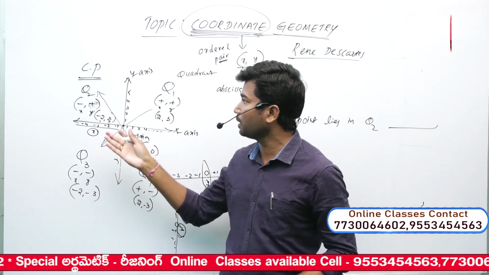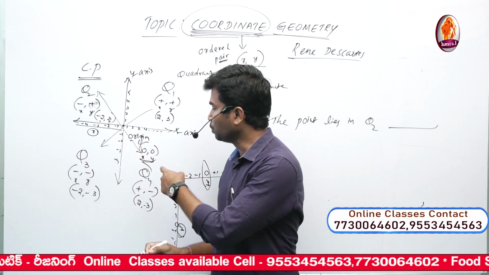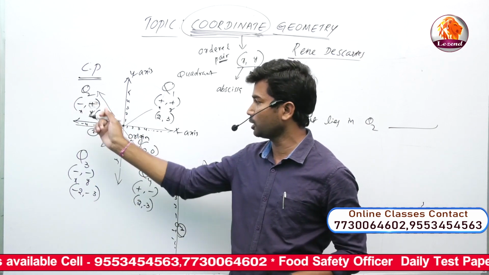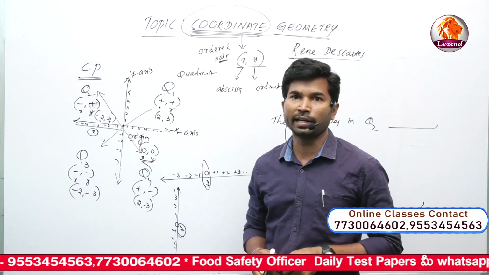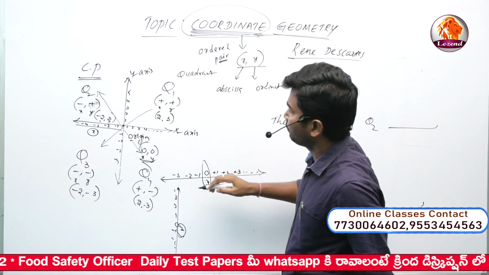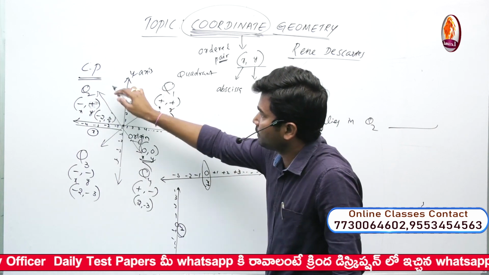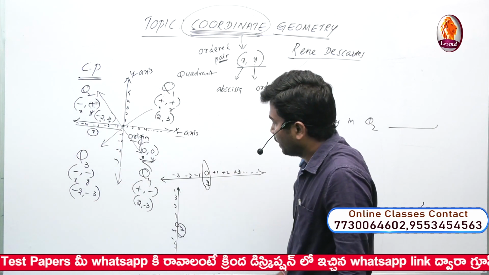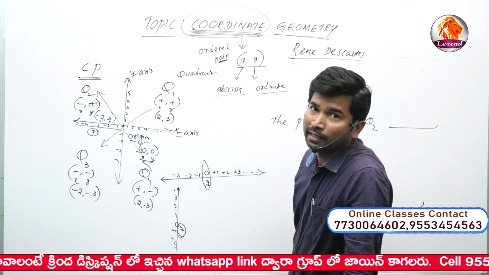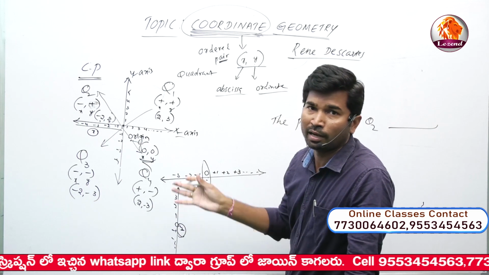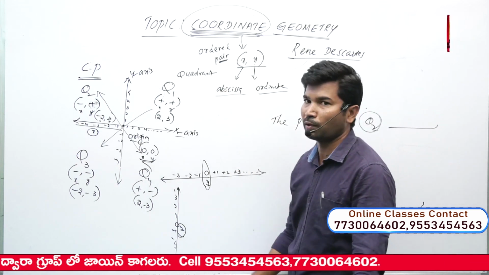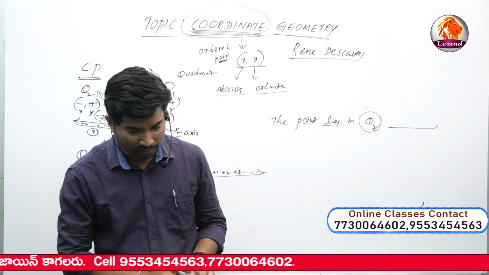If you know the Q2 signs, minus plus, the definite opposite is Q4, exactly the opposite of Q2. So plus plus, minus minus, minus plus and plus minus. This is also for objective purpose, for 10th class in Part B. And for the origin, x and y axis, Q1, Q2, Q3, Q4, and neutral, positive and negative integers, take what is abscissa, what is ordinate, what is meant by origin, what are the elements of origin, and the points lying in Q1, Q2, Q3 and Q4 also. And one more concept.